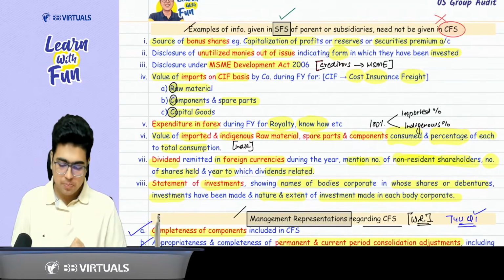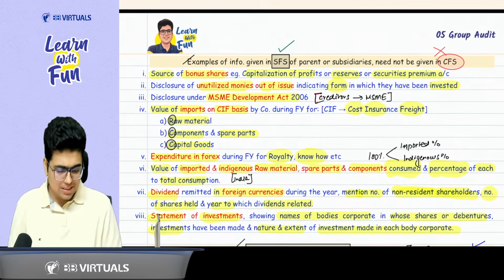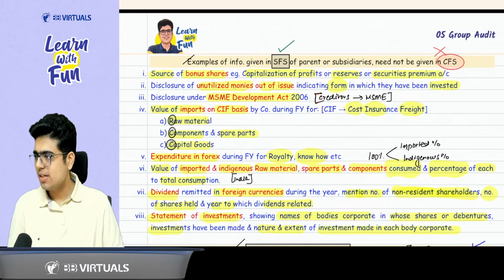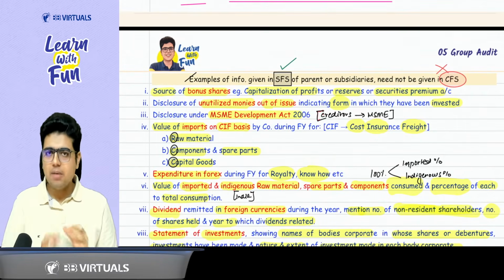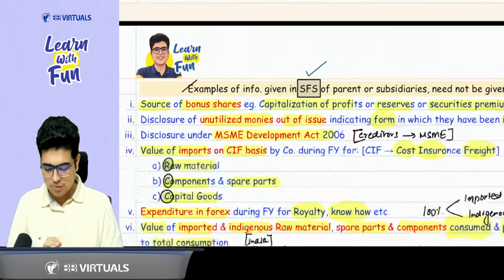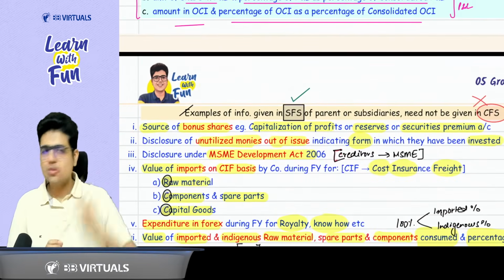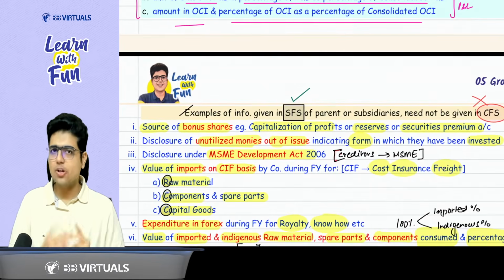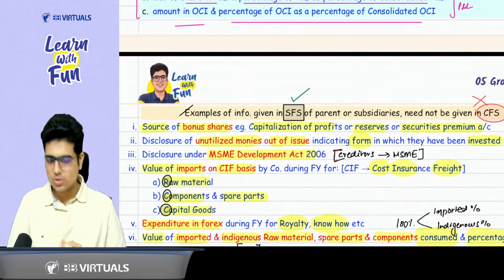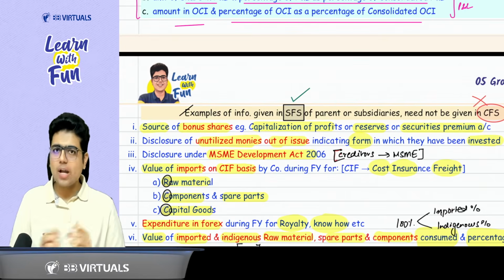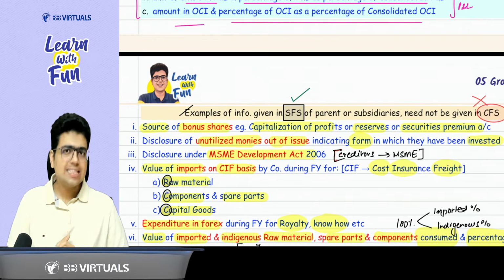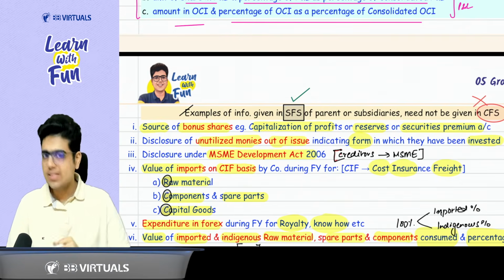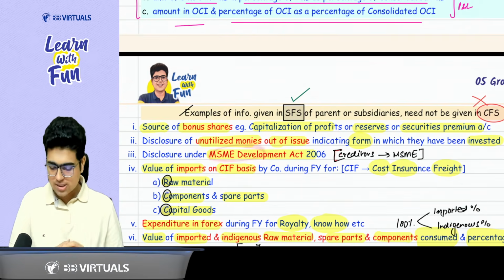Examples of information given in the SFS of any parent or subsidiary, but which is not required in case of CFS. So these are the information which are required in the SFS, that means separate financial statements, but these are not required in case of CFS. First of all, whatever is the source of bonus shares, capitalization of profits, securities premium account, you need to mention in the notes to accounts. Unutilized money out of any issue of shares, you need to disclose it as a part of your SFS. And at the same time, you need to mention where this money is invested. Then, sir, MSME disclosures are required.